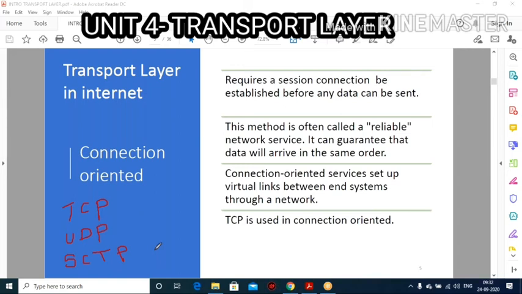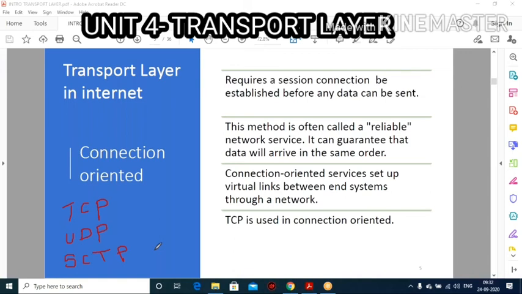First, let us see TCP. TCP is a connection oriented protocol. In this slide, the first thing I am going to discuss is TCP, because TCP is a connection oriented protocol. UDP is a connection-less protocol.